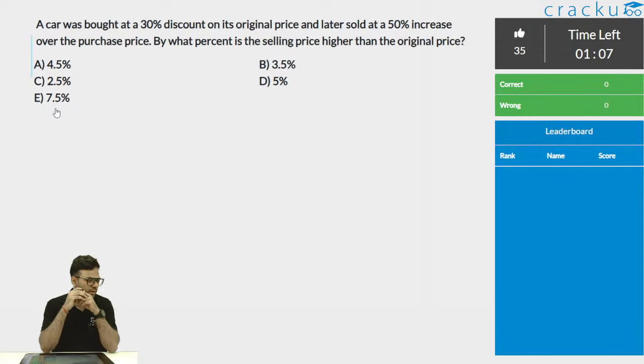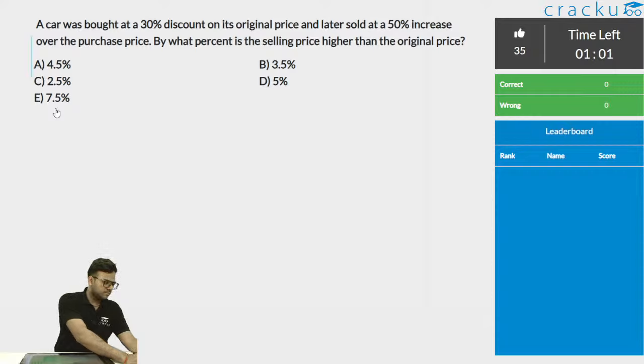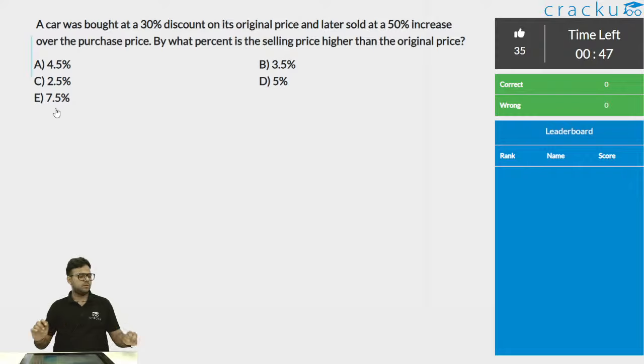So I think now we are at percentages. So post percentages, I think we will have... Okay, I think this is profit and loss only. Then we'll have interest question, and then we'll have percentages, and then we'll move to linear and quadratic equations, then geometry, and then number systems. So we'll try to cover as many topics as we can.